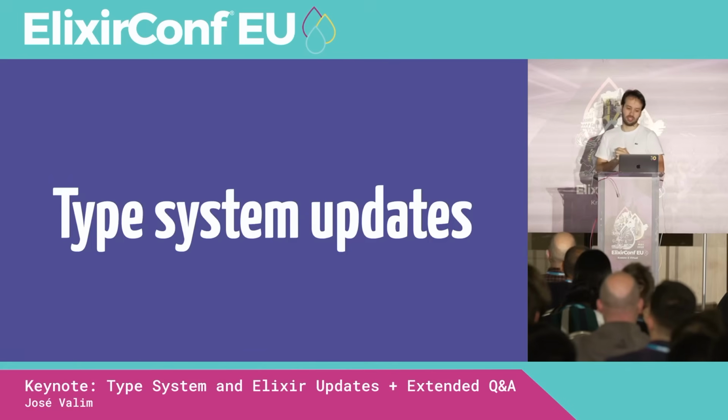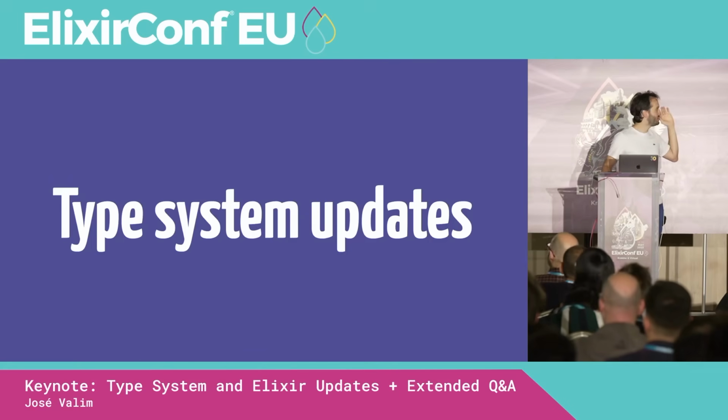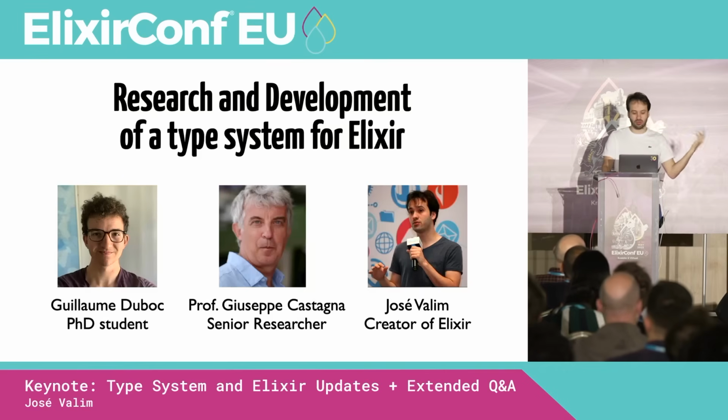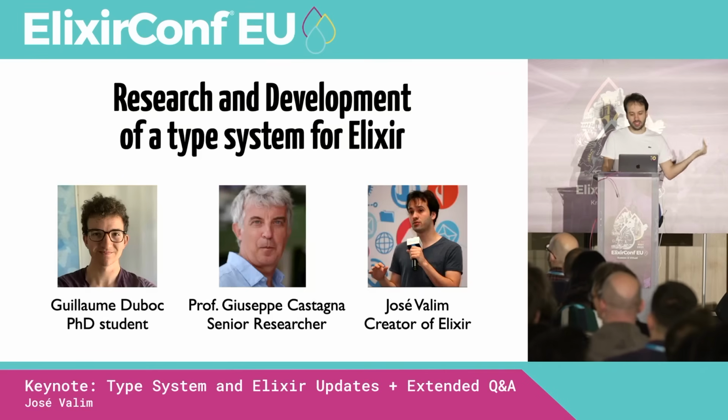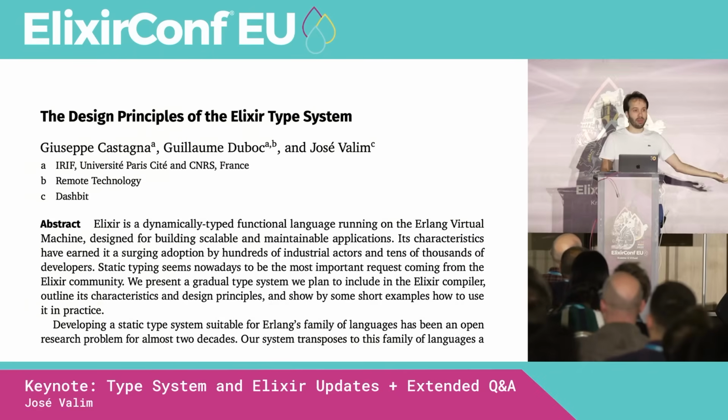Second topic on the agenda, type system updates. So a quick recap, we have been researching and developing a type system for Elixir. Guillaume presented earlier today with Giuseppe Castagna and myself. We've published a paper, we've published a bunch of blog posts on the Elixir website.